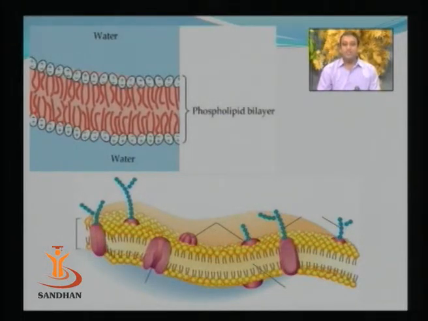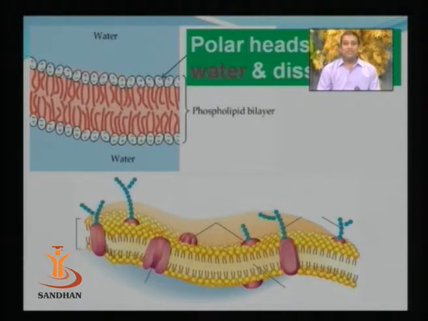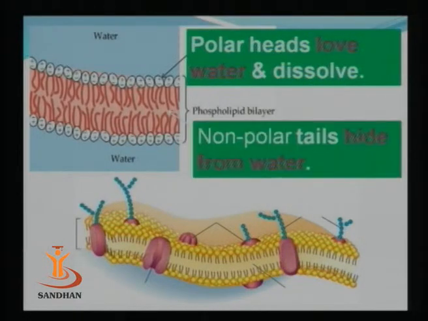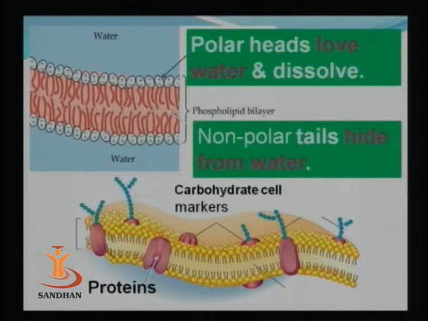And because of such an arrangement, the overall nature of the cytoplasmic membrane is that it imparts hydrophobicity. Next figure. So as you can see in the figure, the first figure shows that the head region is a polar region and it dissolves in water, whereas the tail region hides from water, so it is hydrophobic in nature. And it is arranged in such a manner that the whole cytoplasmic membrane is going to float on a cytoplasmic fluid.